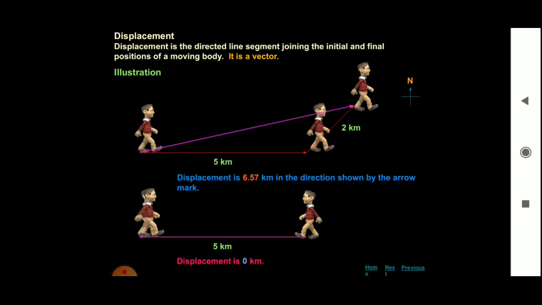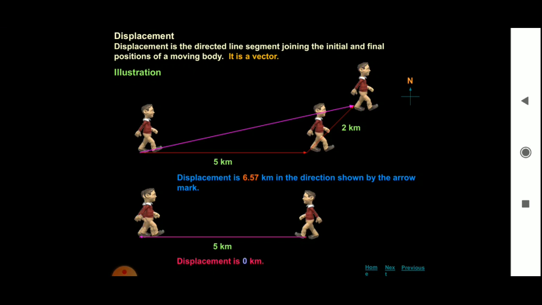So we concentrate on its initial position and final position, that is A to C. That is represented by the pink arrow, the line segment joining the initial and final position of a moving body. In this example we get 6.57 kilometers in the direction shown by the arrow mark.